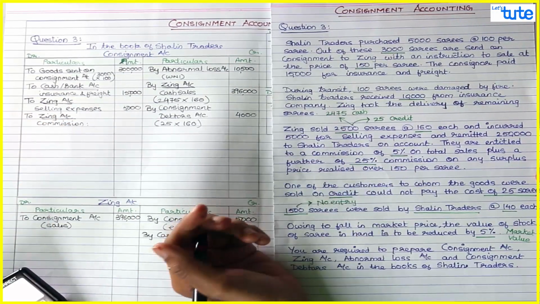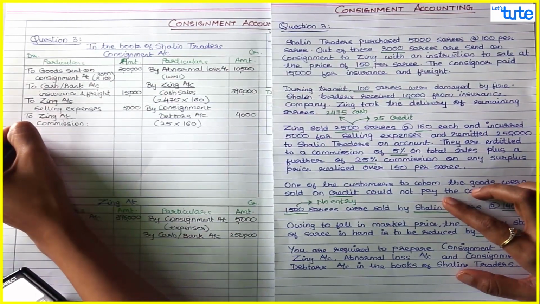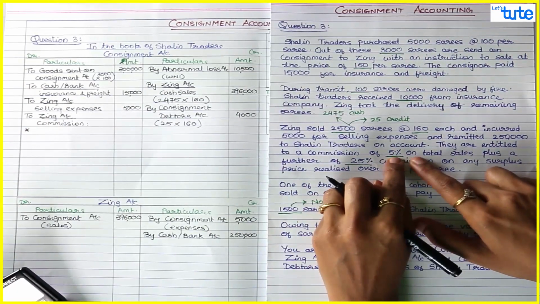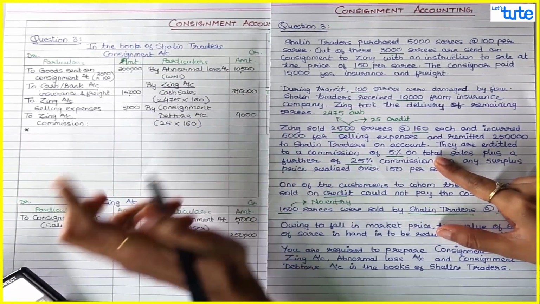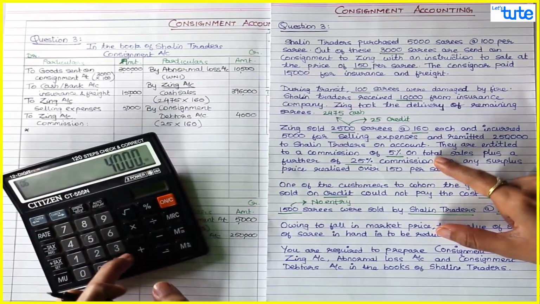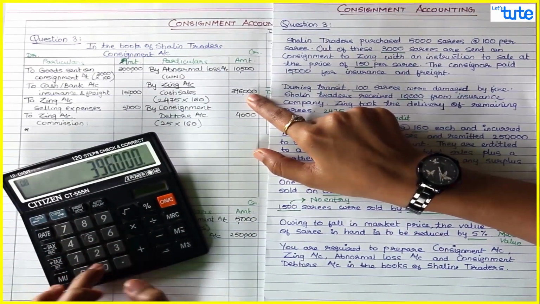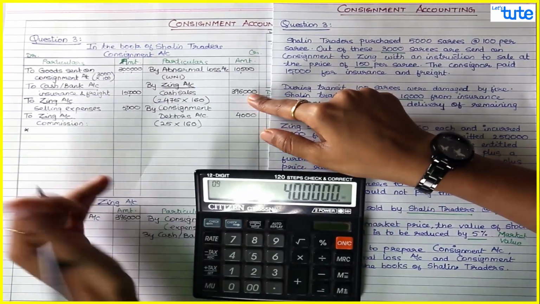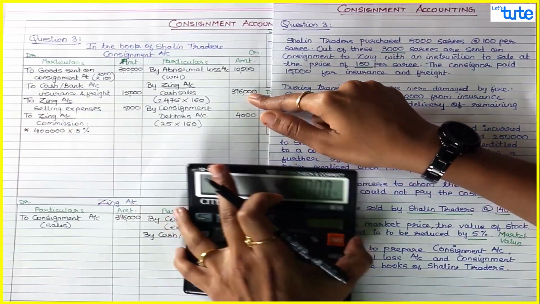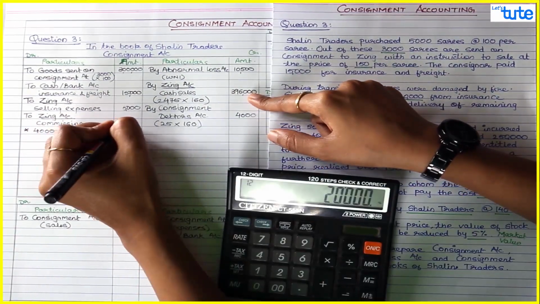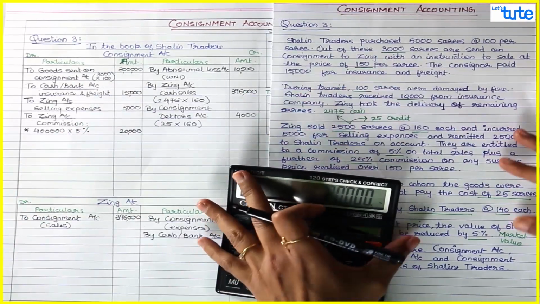Now you can prepare a working note for the same, or you can show the calculation over here itself. It is 5% on total sales. So total sales mean cash plus credit sales. So this is 4,000 plus 3,96,000. So your total sales is 4 lakhs, and 4 lakhs into 5% is 20,000. That is your ordinary commission.